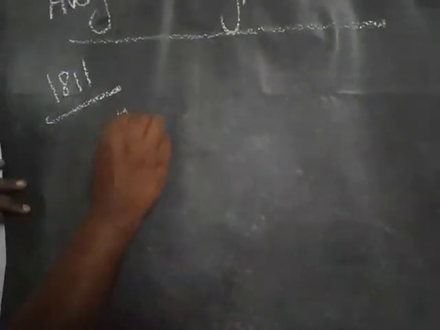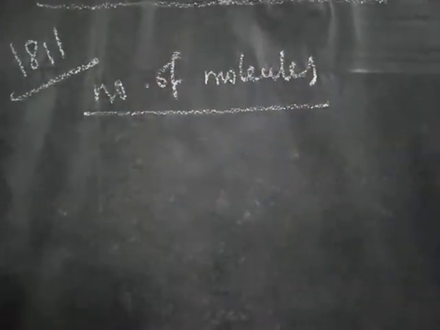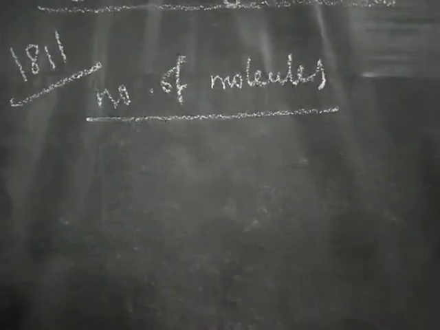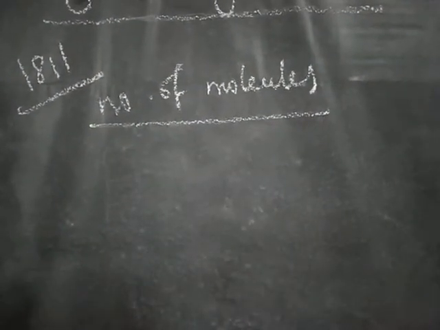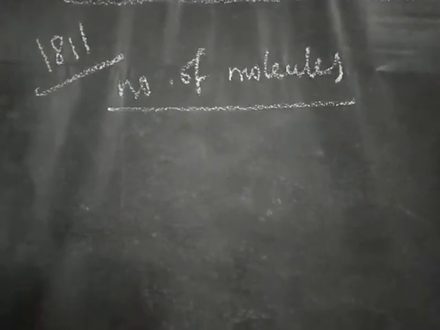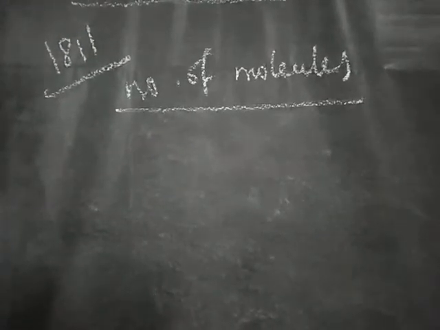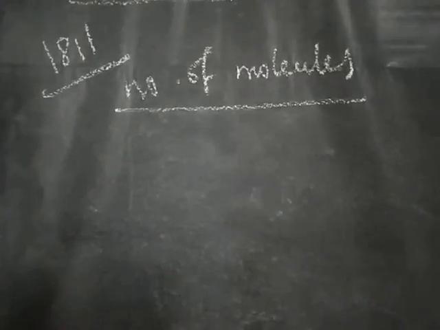Okay, so in 1811, Avogadro framed a hypothesis based on the relationship between the number of molecules present in equal volume of gases in different conditions. Okay, so based on this he framed one hypothesis. That hypothesis is called what? Avogadro hypothesis. So what is the definition for Avogadro hypothesis?